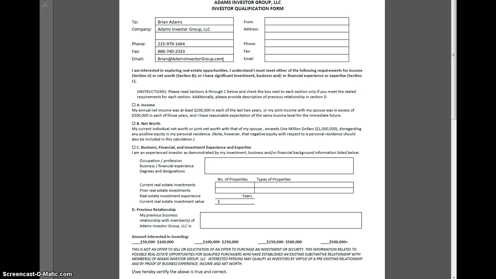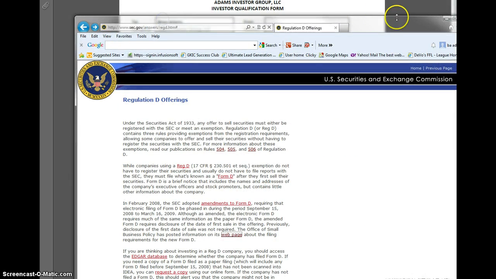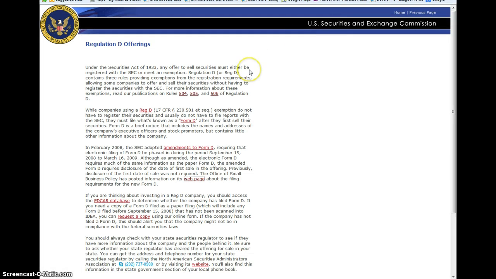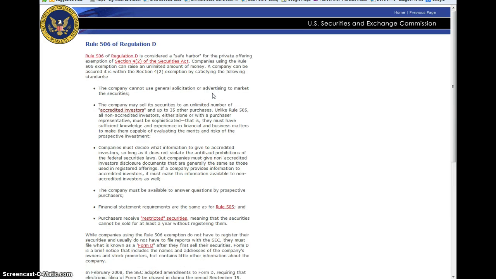So if you just Google sec.gov into your browser, you come to the page where Regulation D offering is, and there are several ways you can raise money from private individuals. I specifically target what's called a 506 Reg D offering. I specifically target investors for my deals who are what's called an accredited investor, or someone who is deemed a sophisticated investor. I'll get to that definition in one second, but up to 35 sophisticated investors are allowed.